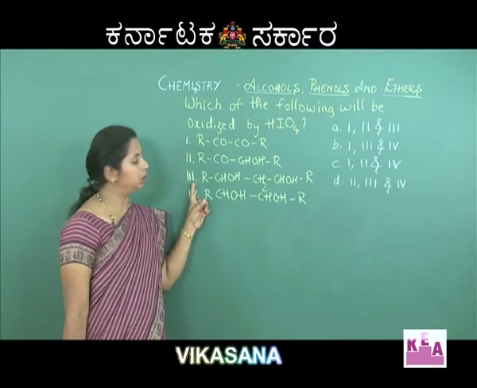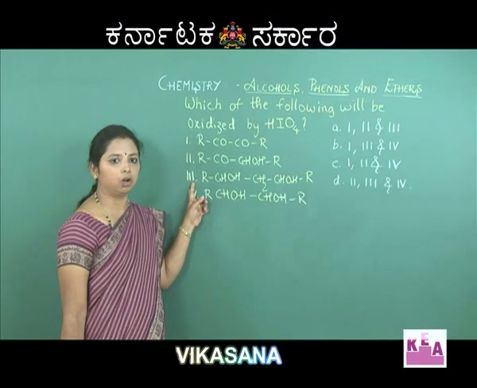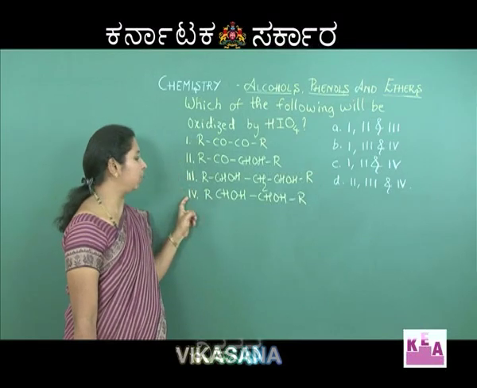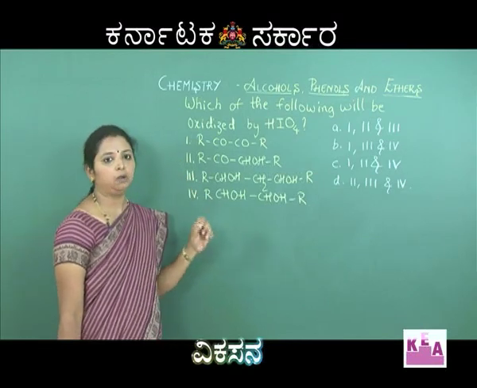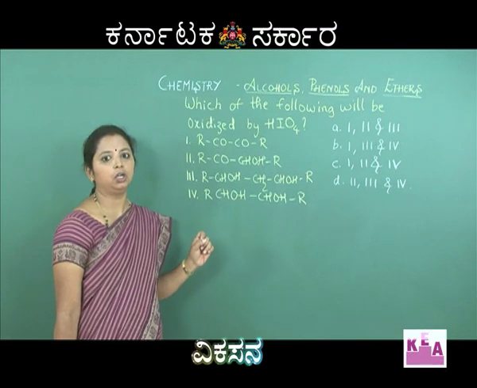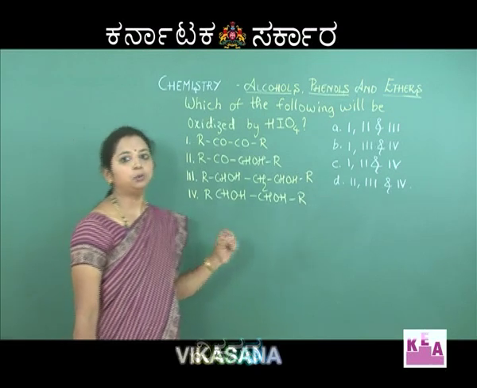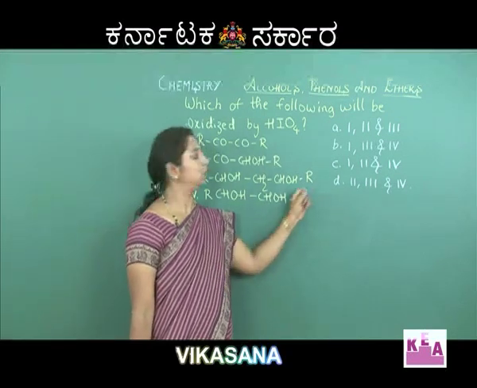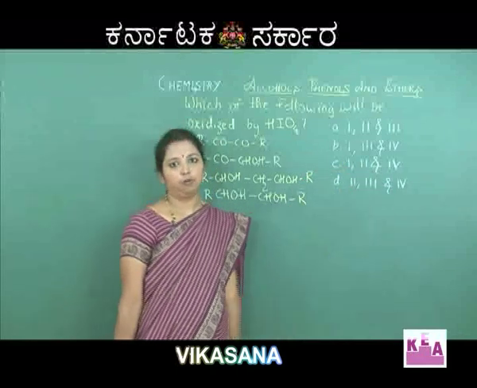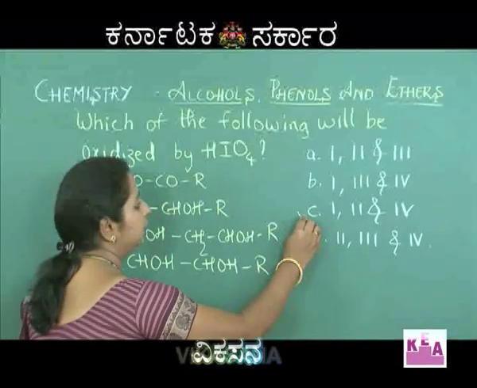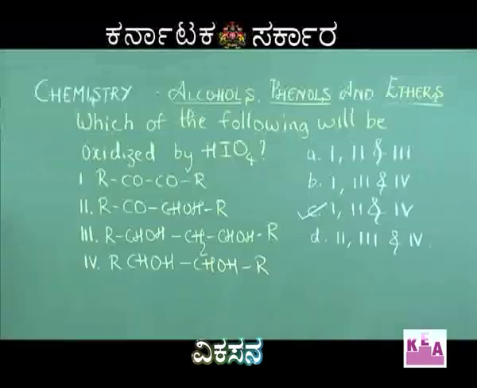Since the third compound does not undergo oxidation, it is 1, 2 and 4. Which option has 1, 2 and 4? It is option C. So option C is the correct option.